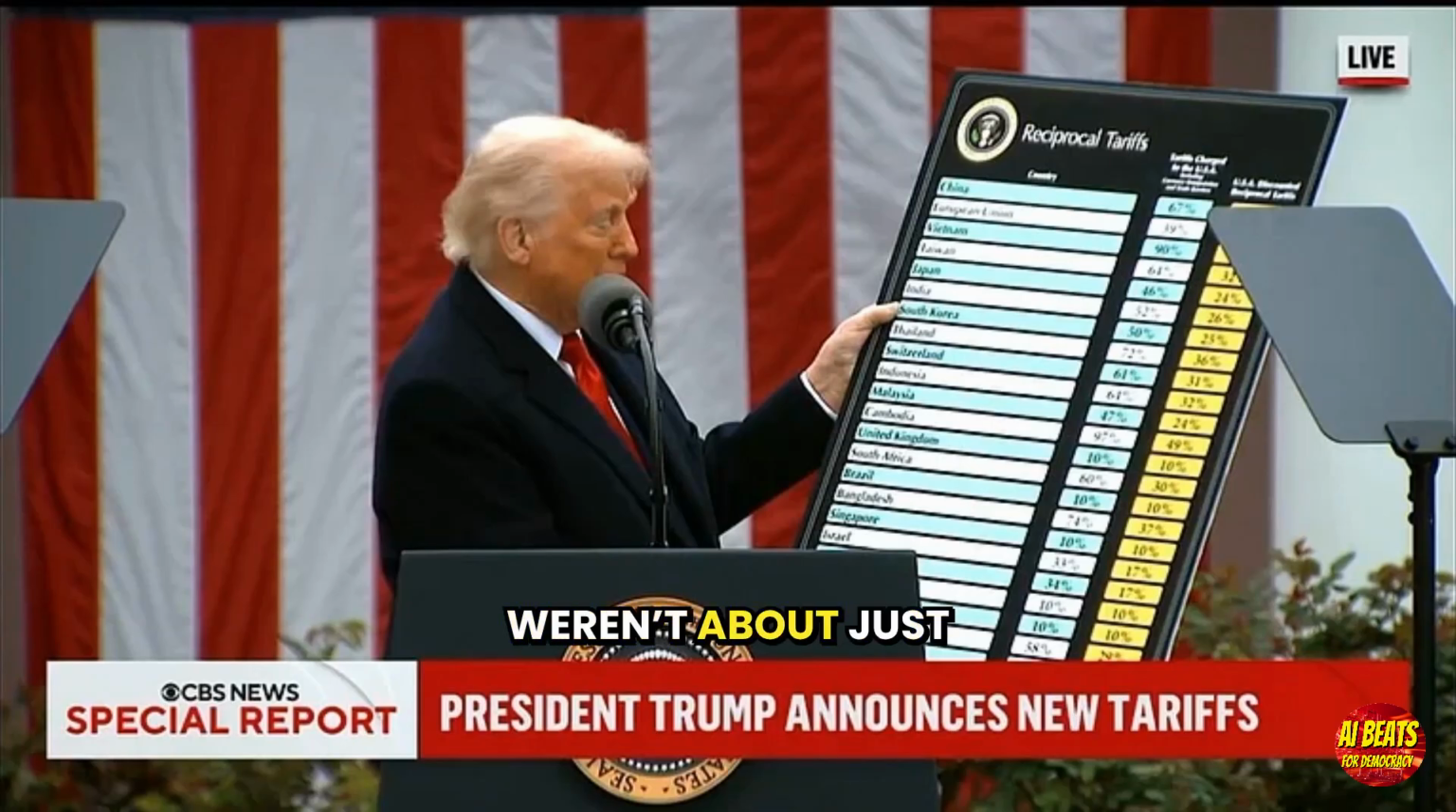Trump's tariffs weren't about just protecting U.S. industries. They were a weapon in his broader trade war. The goal was to force other countries into trade deals more favorable to the U.S. But these tariffs will cause huge disruptions in global trade. They don't just hurt China. They hurt the economies of Canada, the EU, Japan, and Mexico too.